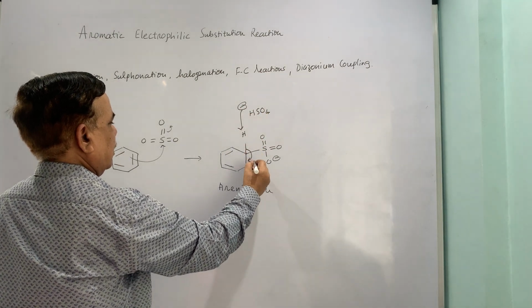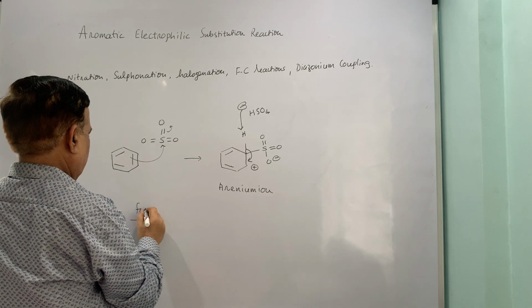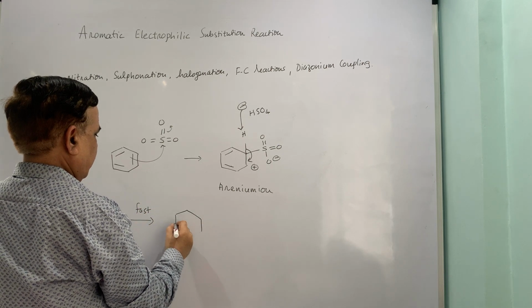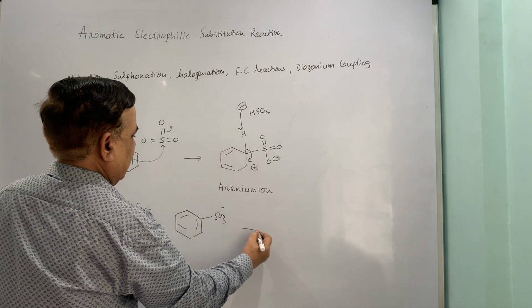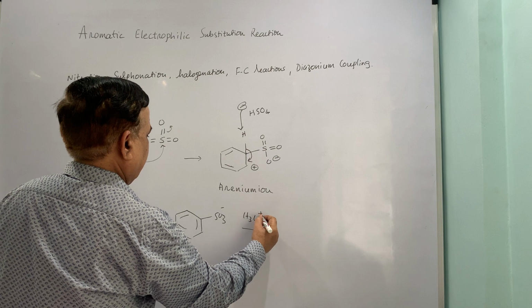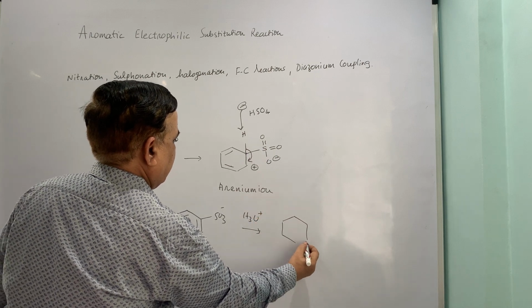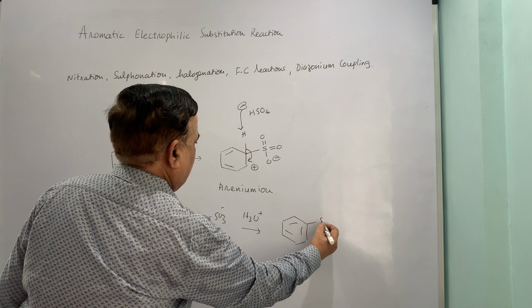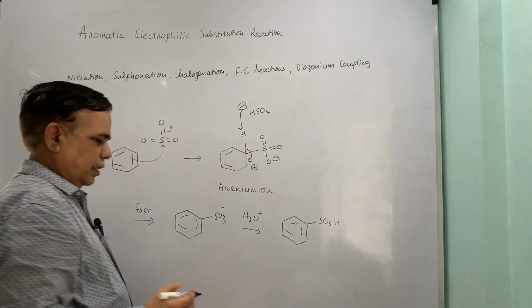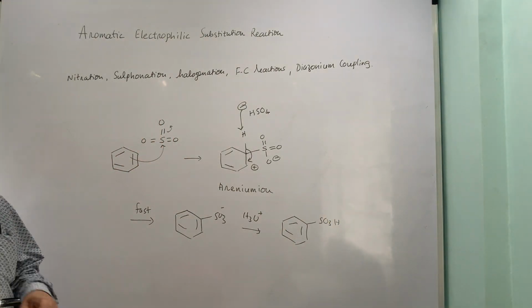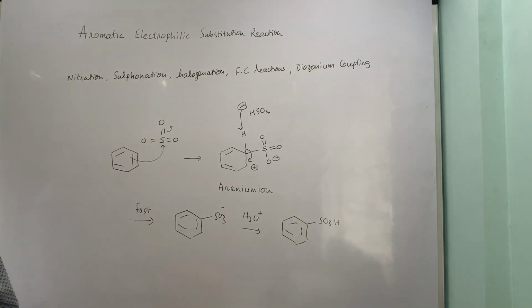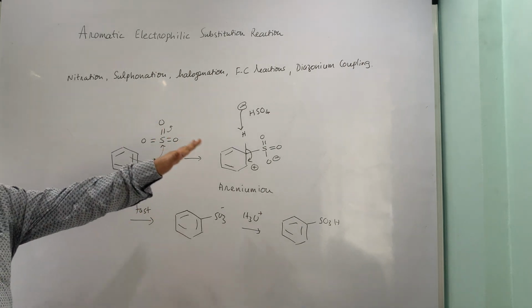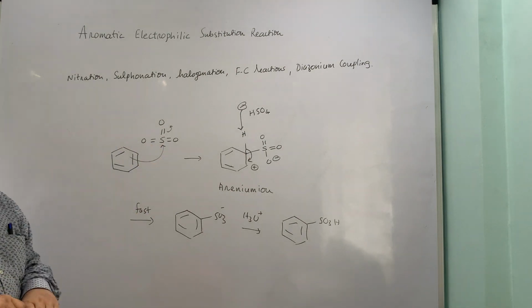and this is the first step of losing a proton, and subsequently this SO3 minus can take a proton from the reaction medium and becomes sulfonic acid. Now this is benzene sulfonic acid. The only problem with this product is when it is boiled with dilute acidic water, it becomes benzene. So some stability issues are there, but anyway this is the overall reaction path.